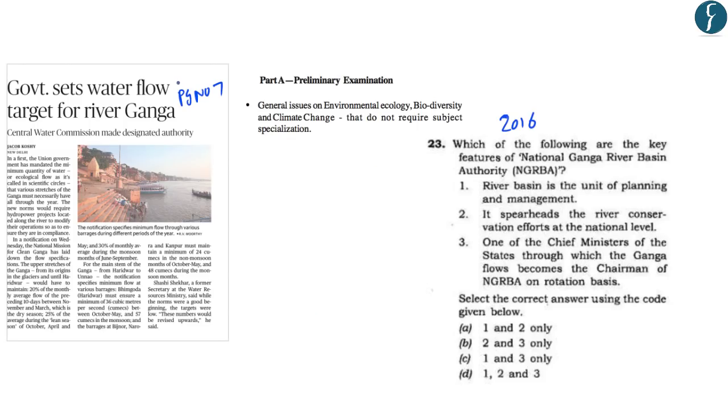This article on page number 7 is related to a notification of the Government of India related to the cleaning of river Ganga. So this forms a part of the preliminary examination syllabus under the topic General Issues on Environment. Now previously, you should know that in the year 2016 a question was asked related to the National Ganga River Basin Authority. So let us try to understand the important points that come out from the notification of the Government of India, and at the end of this discussion we will try to answer this question.